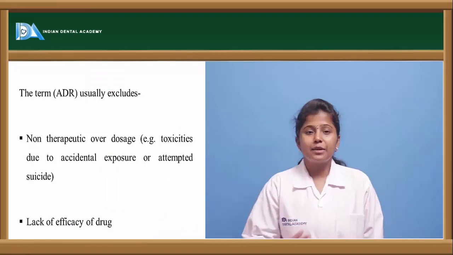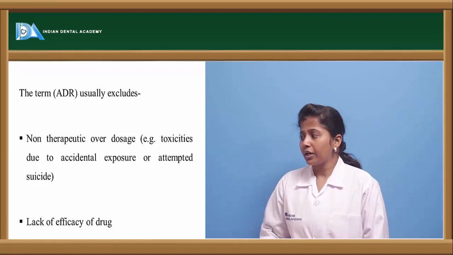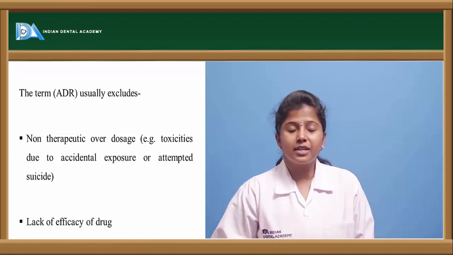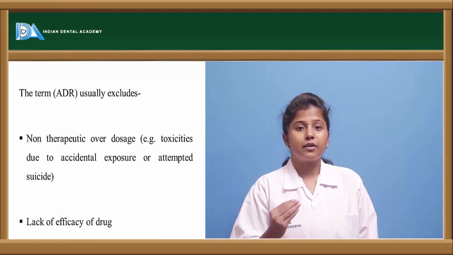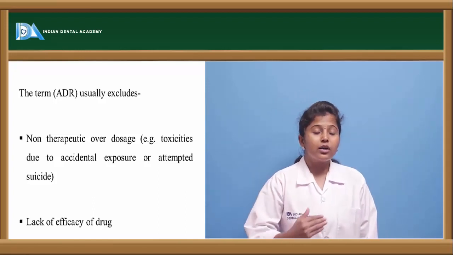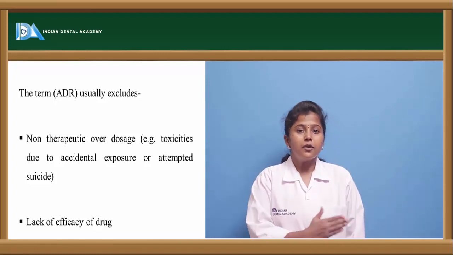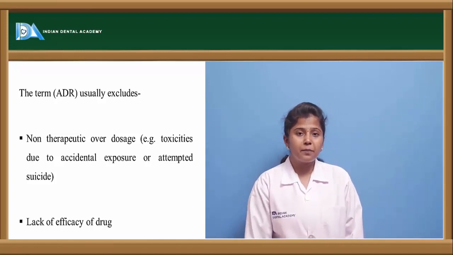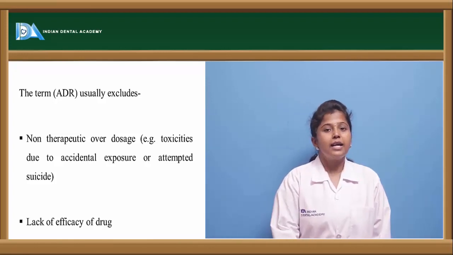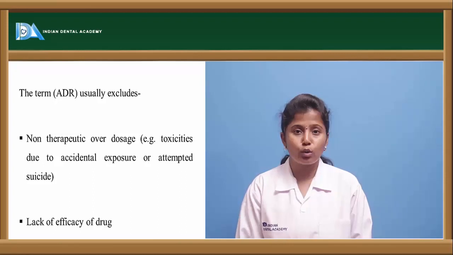And this adverse drug reaction may be because of the overdose of a drug, or the lack of efficacy of a drug. If we give any drug beyond its dose, or if the dose is given in excess, for example if we use paracetamol for a longer, chronic period on a regular basis, it will cause toxicity to the liver, because paracetamol's side effect is hepatotoxicity.